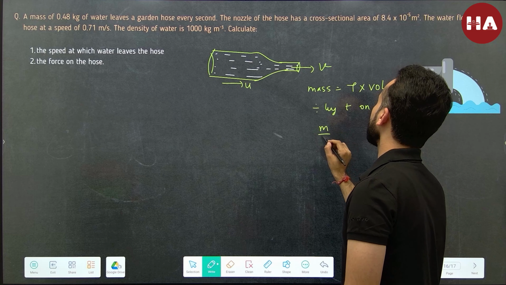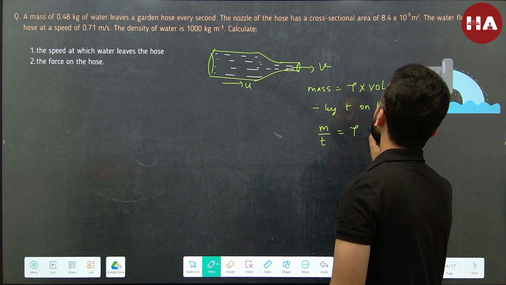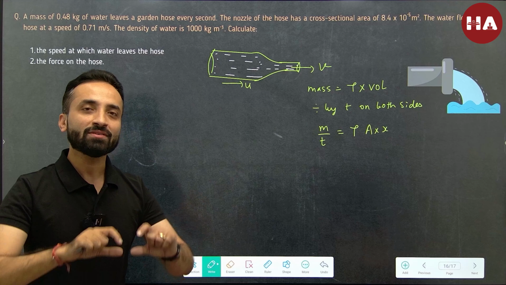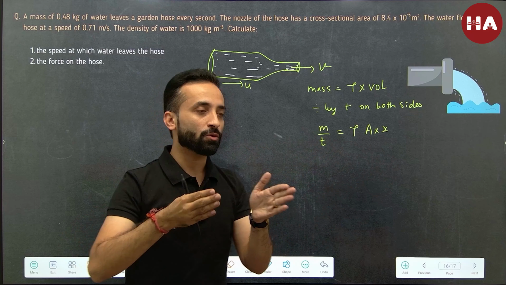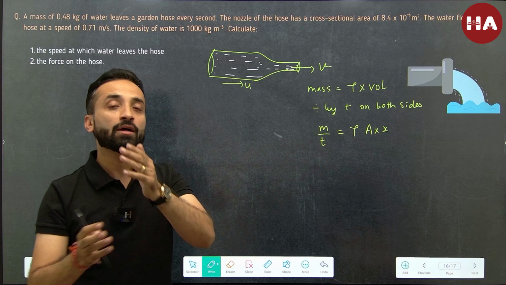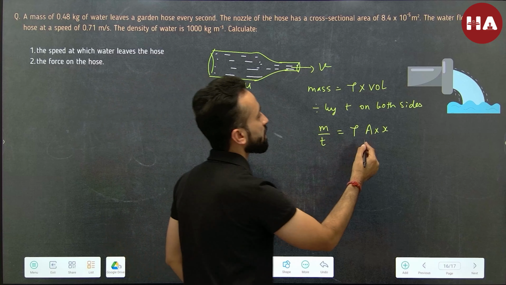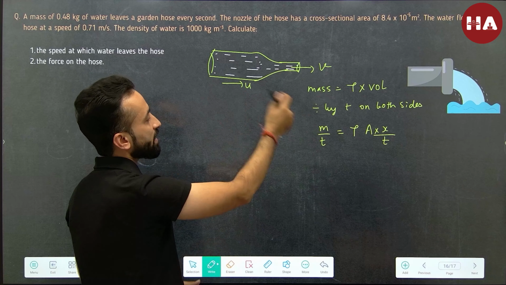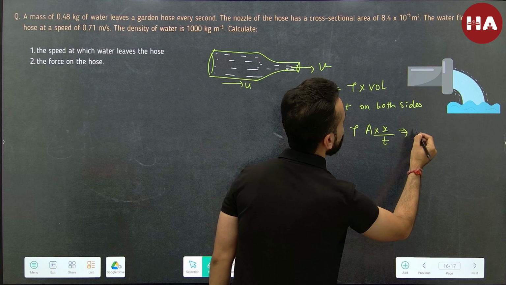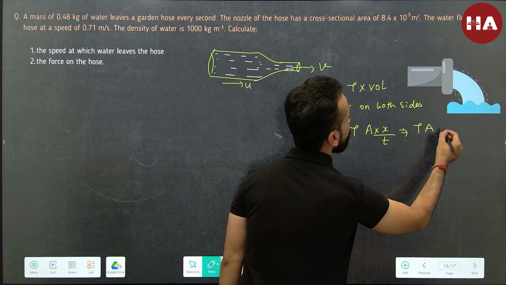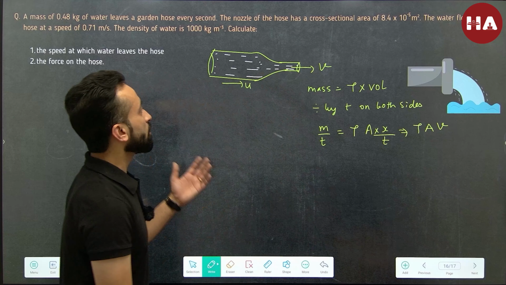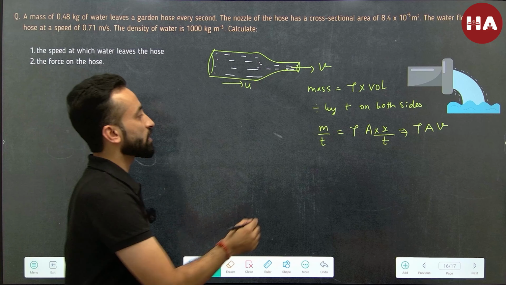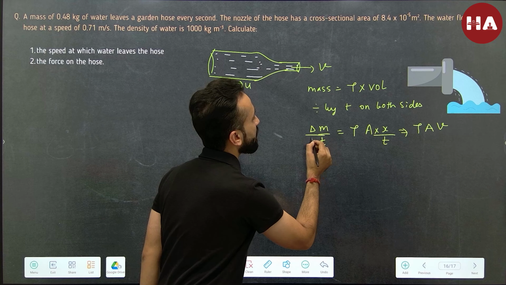When we divide by t on both sides, what are we going to get? This is going to be the mass leaving per unit time, and the volume can be written as area into x. Why so? Because when the water is flowing through the pipe, you can take it as a cylindrical shape. So volume can be written as cross section area times x, divided by time. The distance divided by time is going to give you the velocity. So the mass leaving is going to be rho a v, where v is the velocity with which the mass is leaving. We can write this as delta m by delta t.